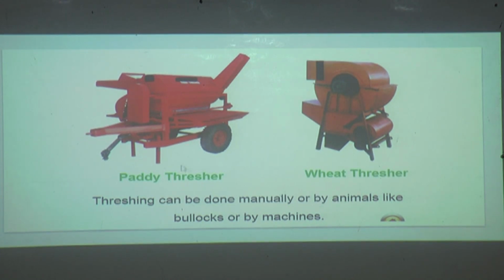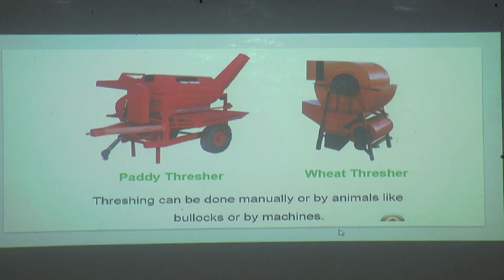Nowadays for threshing different instruments are used, like a paddy thresher, these are machines, and this is the wheat thresher. For different grains we use different machines. Threshing can be done manually or by animals like bullocks or by machines.